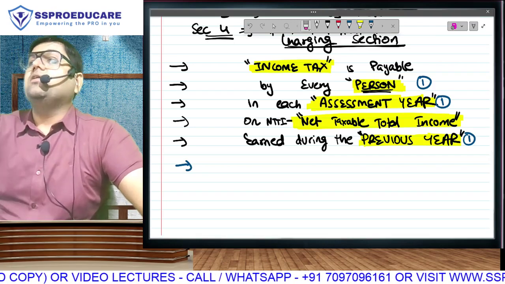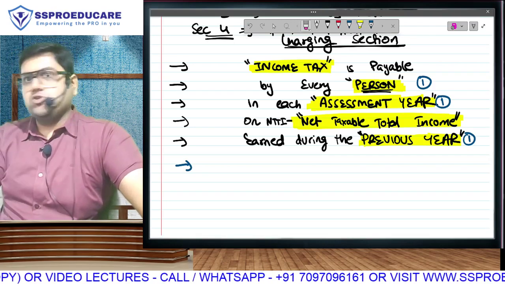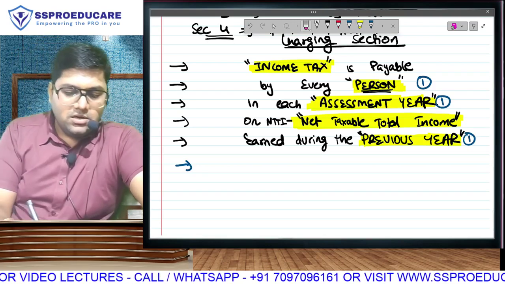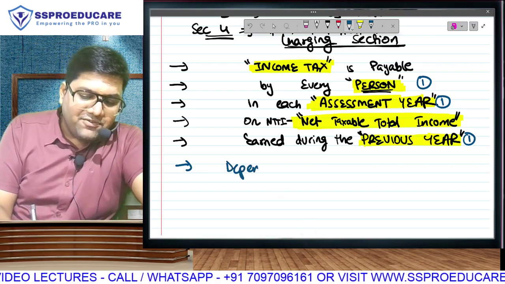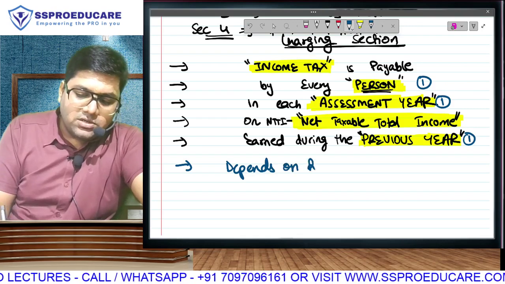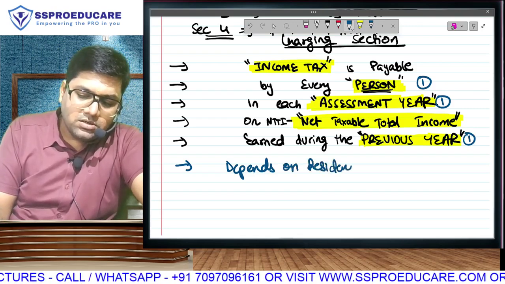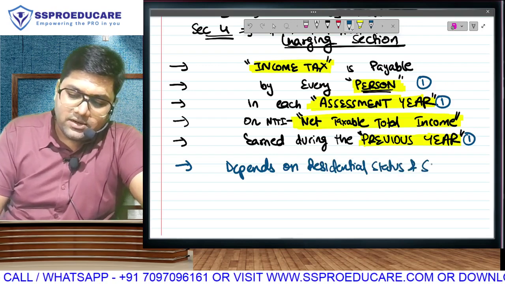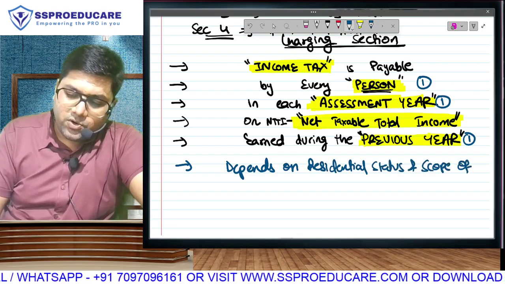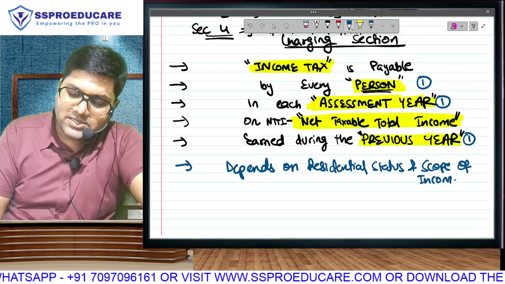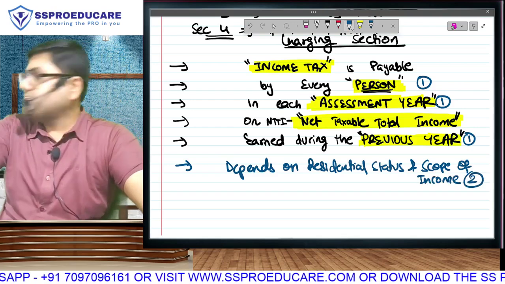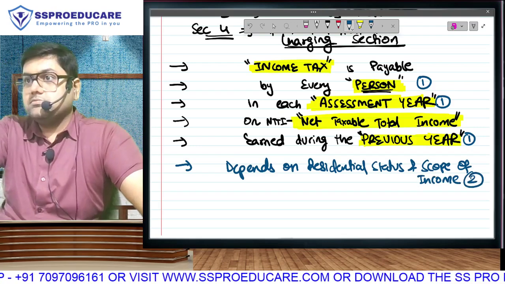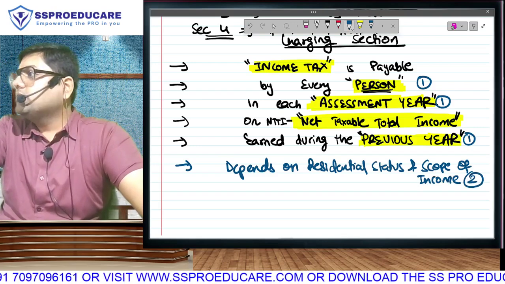This line will improve your knowledge on the charging section. The above calculation depends on something called residential status and scope of income. This is my second chapter.